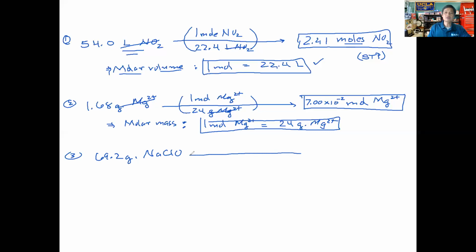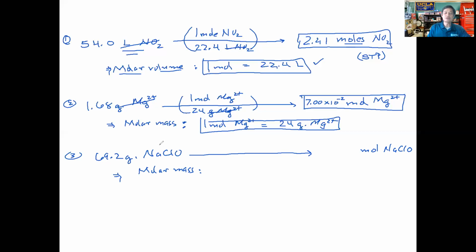Why? Because we're going to use the molar mass again, because we have grams of sodium hypochlorite here. They want us to find the moles of sodium hypochlorite. Okay, so this is a grams to moles conversion. So this is what we start out with. This is what we're going to solve for. And so the conversion factor that we're going to use here again is the molar mass. However, since this is the molar mass of a compound, we need to add together the molar masses of each one of these atoms here.